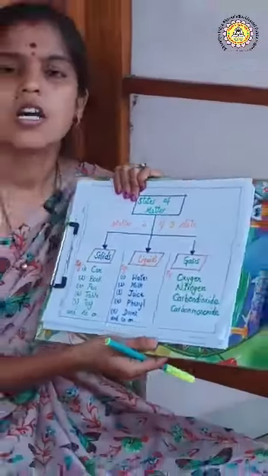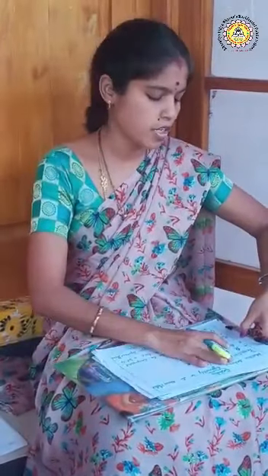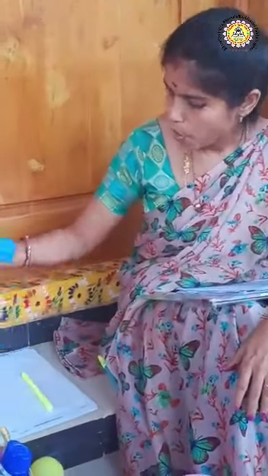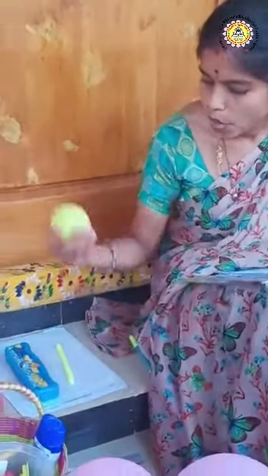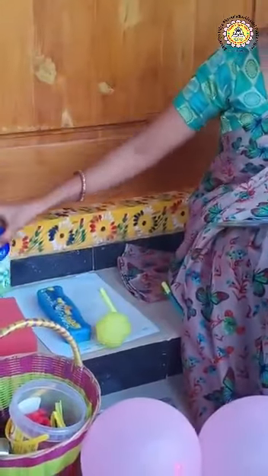First let us learn about solids. Solid is one of the states of matter. What are the properties of solids? See here, some more examples. This sponge is also an example of solid. Box, sketch, ball, this powder.